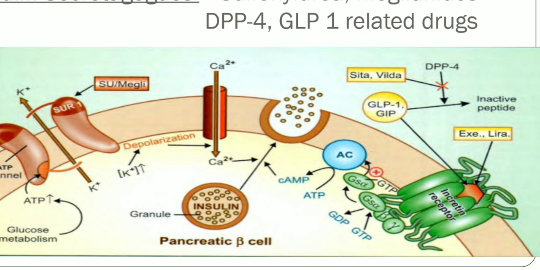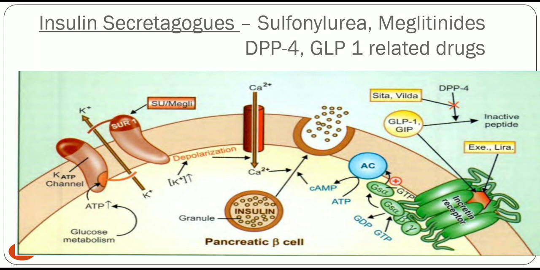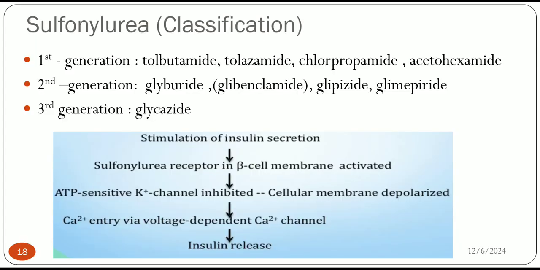So sometimes we use DPP4 enzyme inhibitors like sitagliptin and vildagliptin that increase the concentration of incretins, and ultimately insulin secretion is increased.